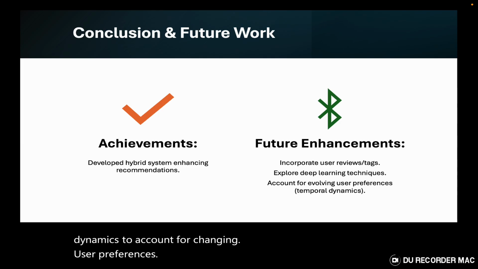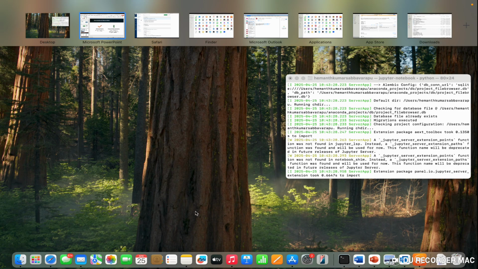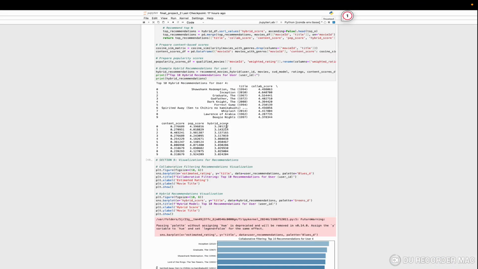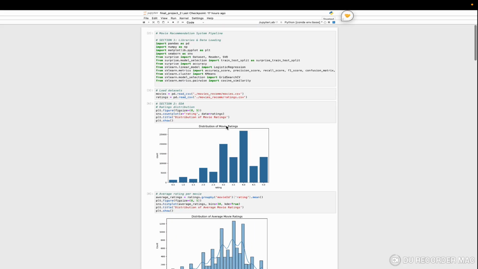So now let's move to our code. This section of code is where I build the recommendation models. We'll look at how we pre-process the data, create features, train our models, and finally evaluate the results.